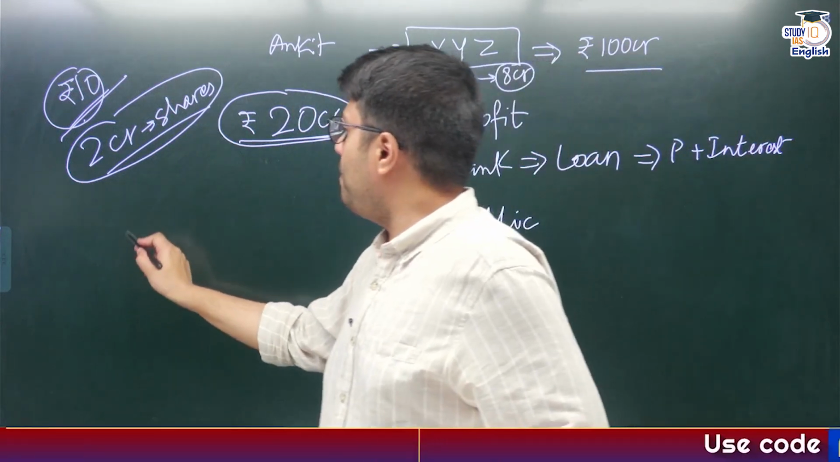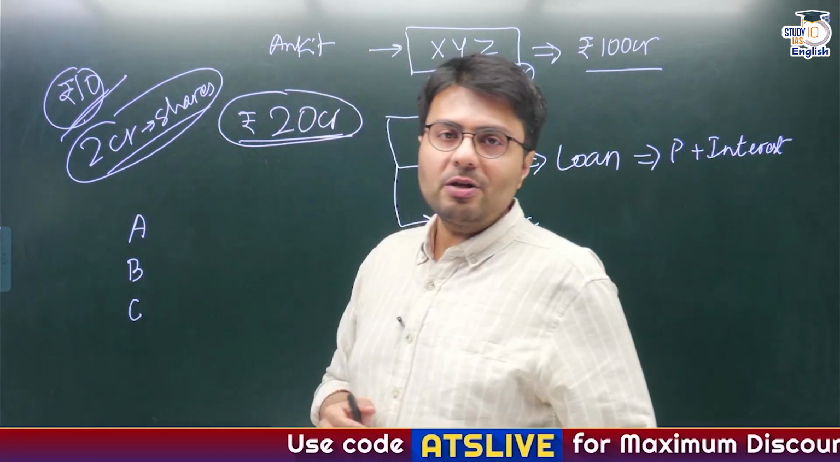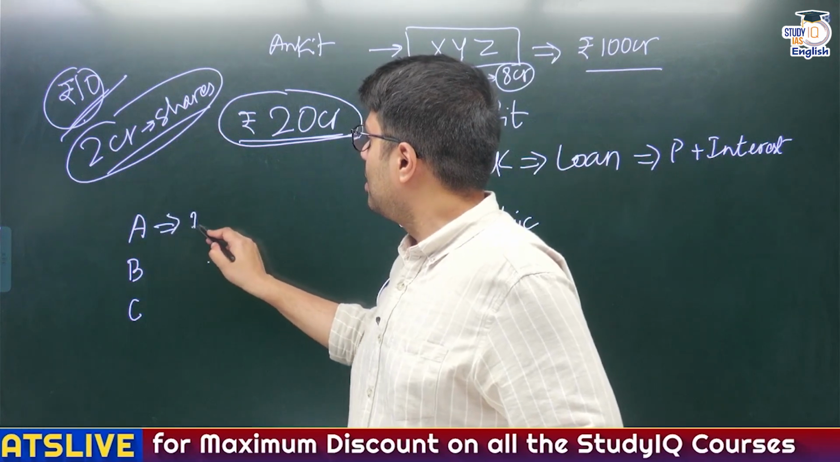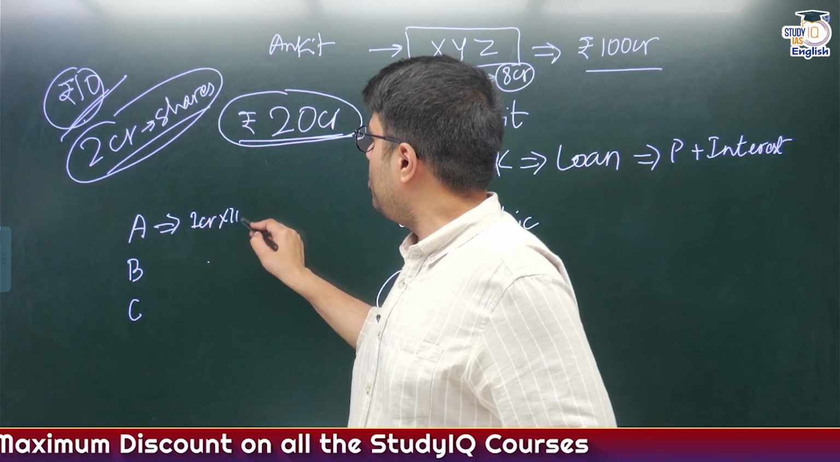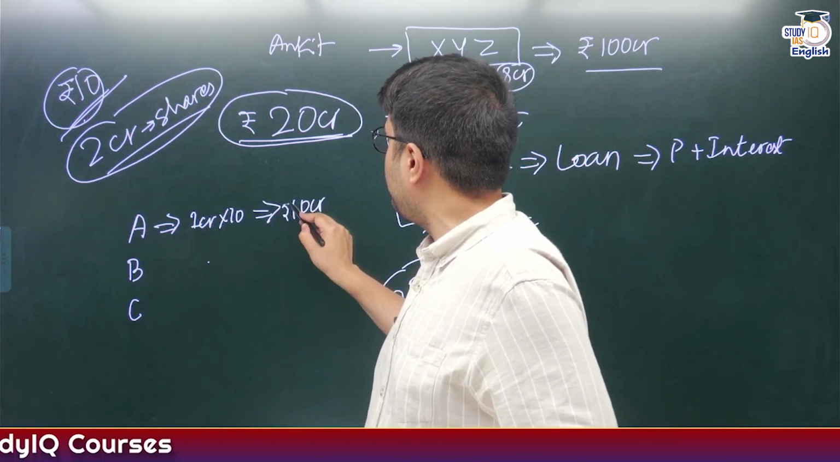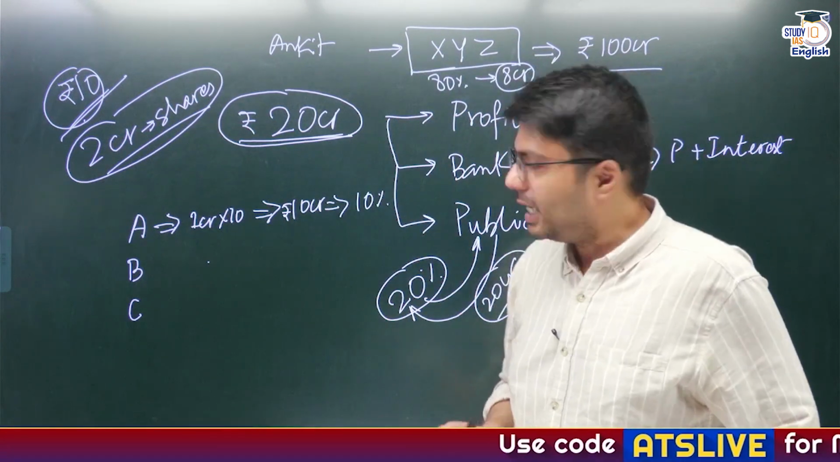So suppose three people decide to invest in my company, person A, person B and person C, and suppose person A decides to buy 1 crore shares, and what is the value of one share? 10 rupees. So therefore person A invested 10 crore rupees in my company, therefore person A becomes 10% owner of my company.